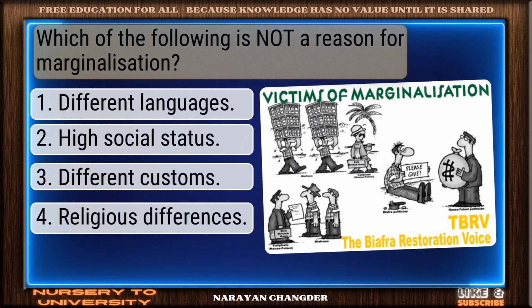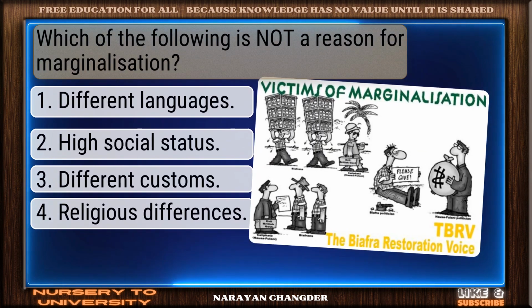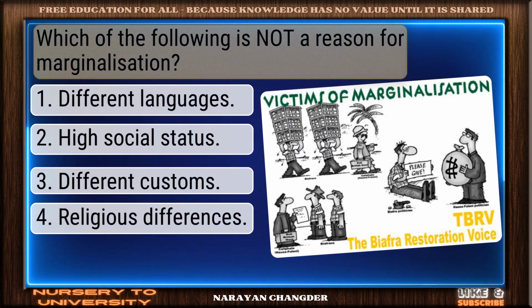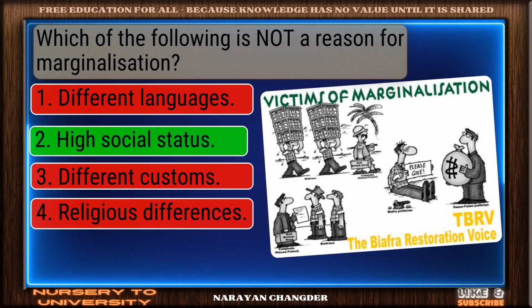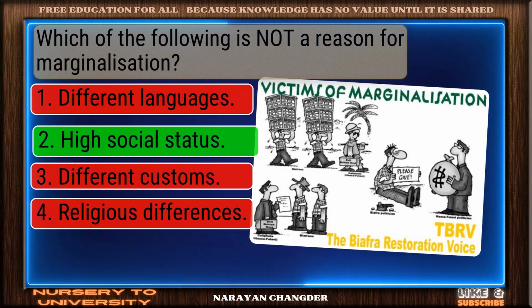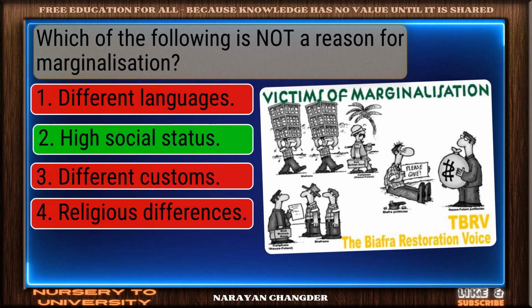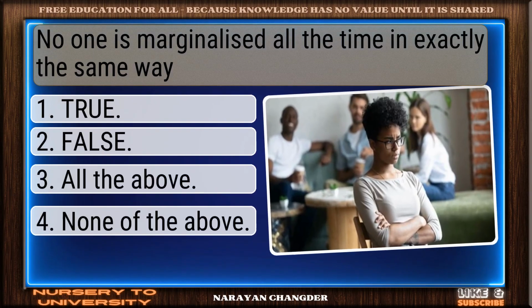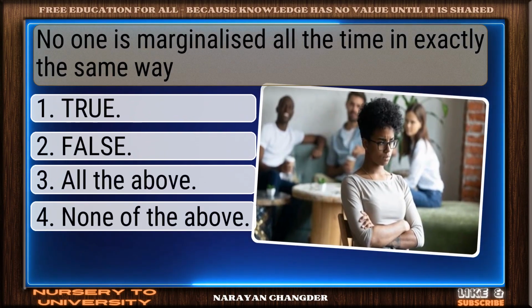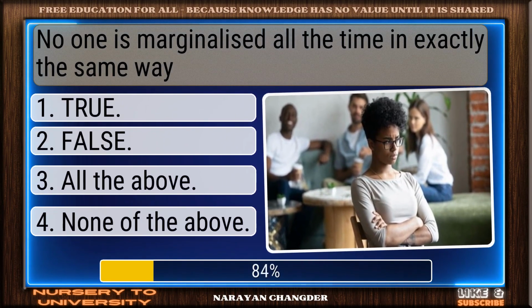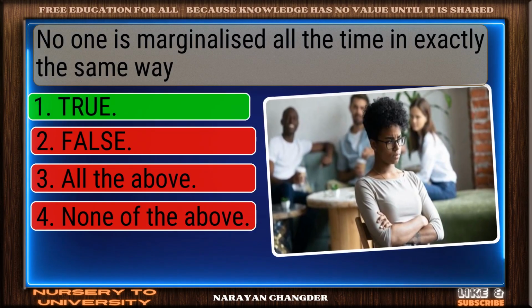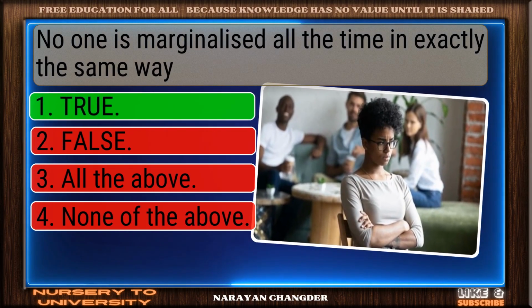Question number 32. Which of the following is not a reason for marginalization? Exactly. High social status makes sense, and it is the right choice. Question number 33. No one is marginalized all the time in exactly the same way. Good job. Your answer, true, works well here.